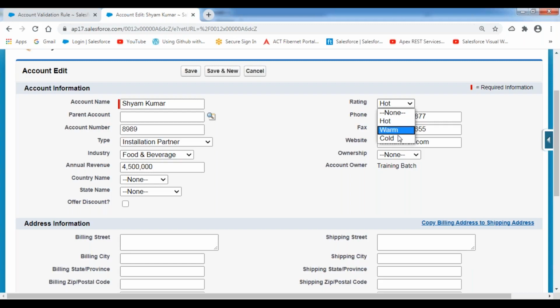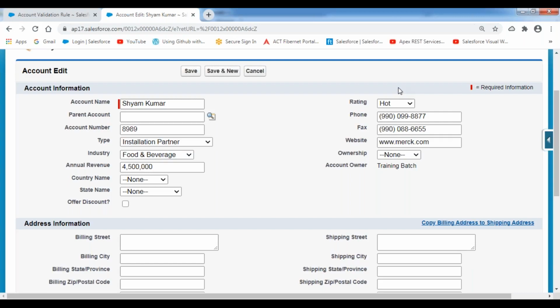Suppose, for example, the current value is cold. When you try to change the value directly from cold to hot, it should not accept. Now tell me, from the 10th class, can I jump directly to the bachelor's degree? No, there is an intermediate step, one more step which I need to complete. After completion of your 10th class, we have to go to intermediate, and only then can we go to the bachelor's degree. So directly we can't jump.